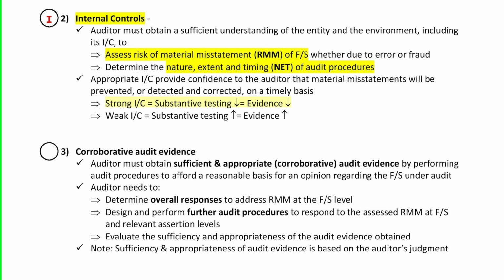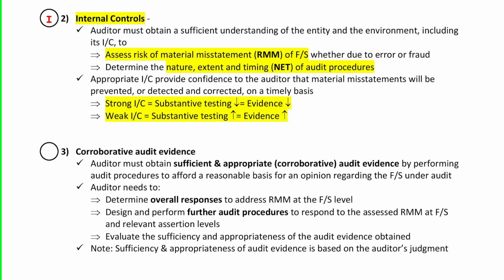Strong internal controls means that the auditor could do lesser substantive testing and gather less evidence. But if it is weak internal controls, the auditor does more substantive testing, more effective substantive tests, and gathers more evidence. We're going to look at this once again when we get to the audit risk model, and at that point I'm going to add the audit risk components to this implication.